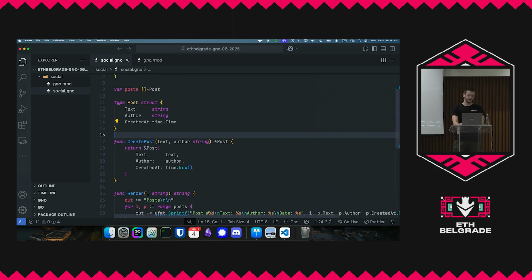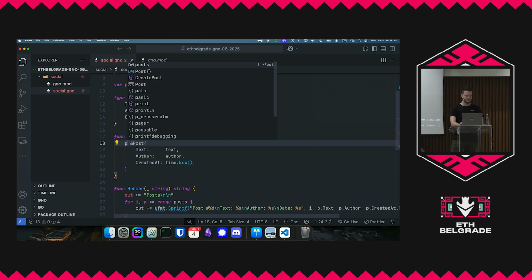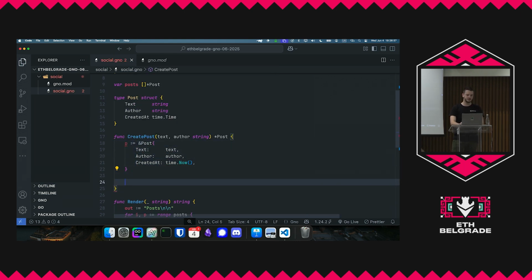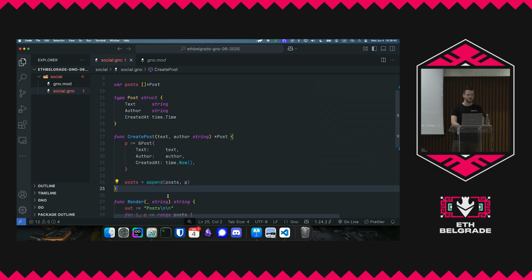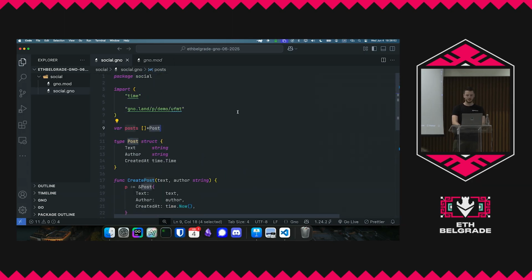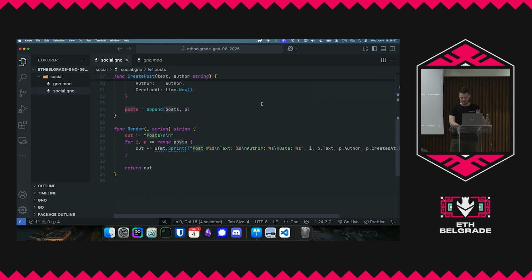And then finally, because essentially when you call this, it returns a pointer to you, but where does that pointer go? It doesn't go anywhere, right? The memory is just like poof, it goes away. So what we're going to do here is P, which is going to be the post, and we're actually going to do posts equals append. This is the way you actually save something in a slice in Go. So instead of returning the pointer, we're just going to save it to this slice that we defined up top. Okay? And look, this is essentially the app. That's it. There's nothing else. We don't have to do anything else.